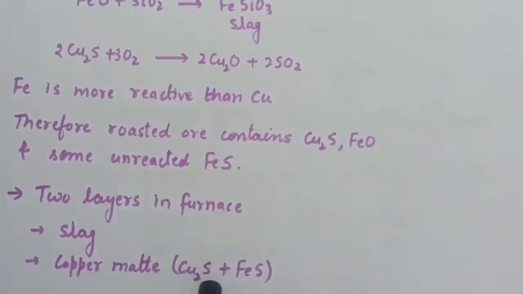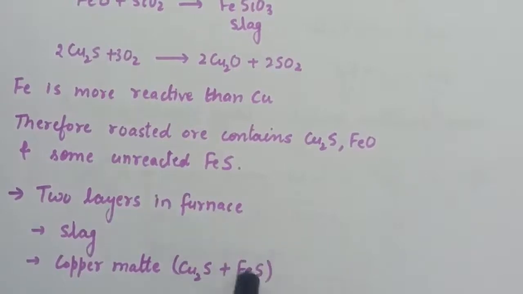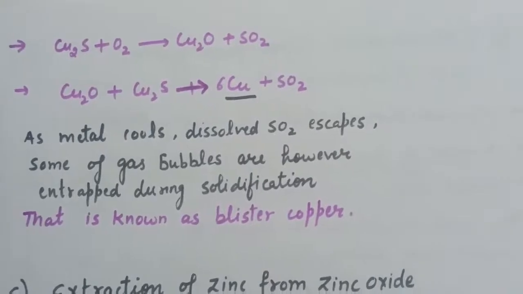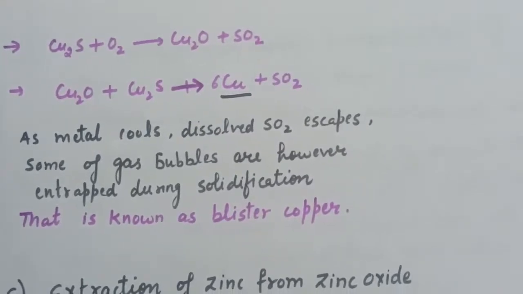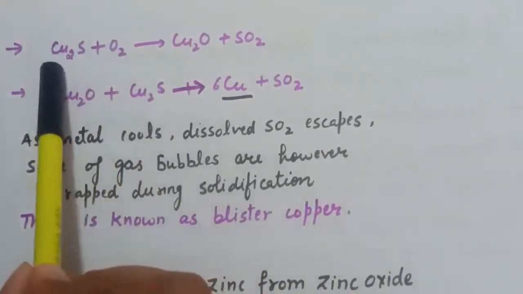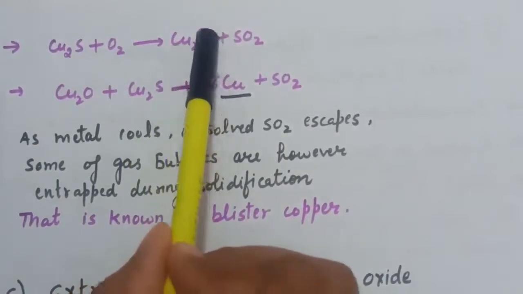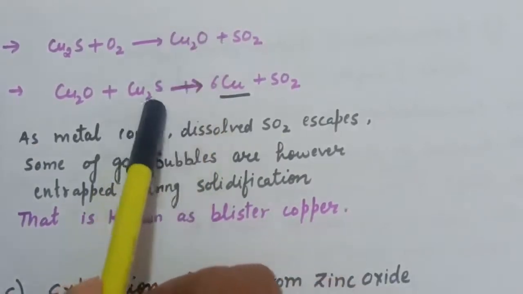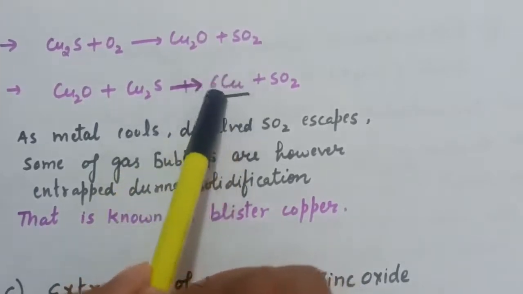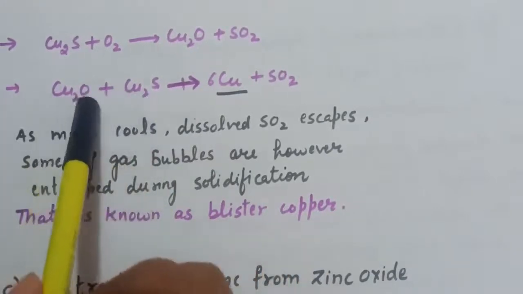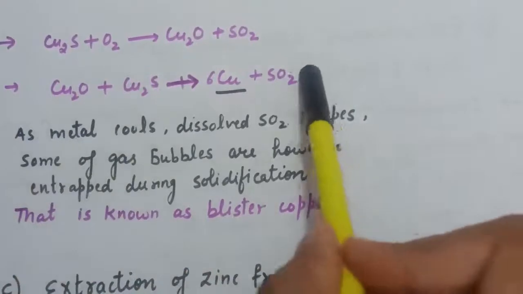That is, Cu2S plus FeS. Now how will we extract copper from this cuprous sulfide and remove the Fe from this copper matte? So we put our copper matte in a silica-lined converter, from where the slag of iron will be removed, and this cuprous sulfide will combine with oxygen and cuprous oxide will form. Once this cuprous oxide forms, it again reacts with cuprous sulfide, and here we are getting our copper.